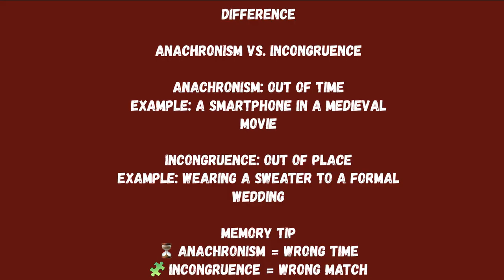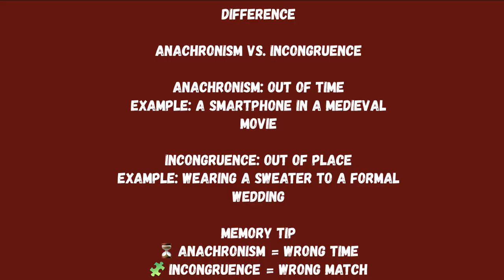The difference between anachronism and incongruence is that anachronism means out of time. Example: a smartphone in a medieval movie, which is out of time for that particular movie. Then we have incongruence, out of place, like wearing a sweater to a formal wedding. We can also say wearing clothes which were worn in the past to a wedding in 2025 or 2026.